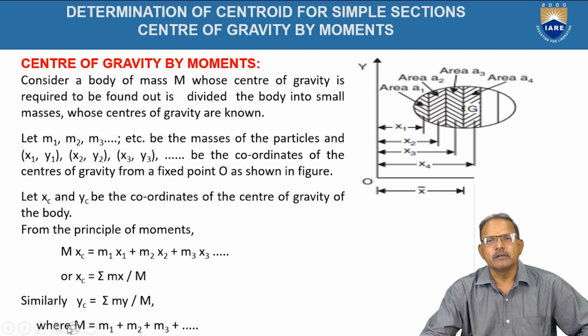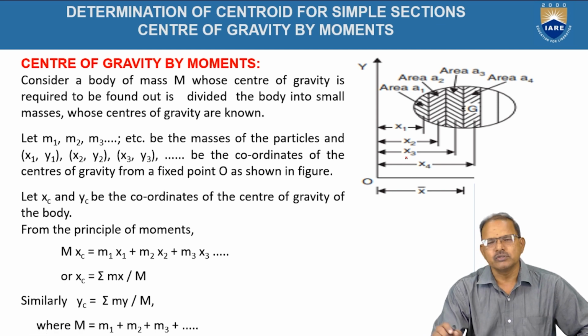If capital M is representing the mass of the object, and M1, M2, M3 and so on up to Mn are representing the elements which are divided, let the first element M1 be at a distance of x1, y1 from the reference lines, x-axis and y-axis, as shown in the figure. Similarly, x2, y2 for the M2 element, and for M3 again x3, y3 and so on.